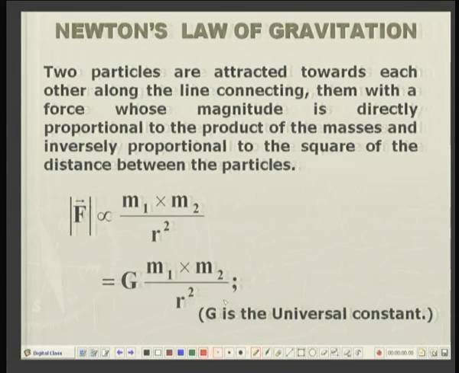So, when this law is stated analytically, it says that the magnitude of the force of interaction F is proportional to m1 into m2 divided by r square. r is the distance between the two particles, and if the proportionality is replaced by the equality sign by introducing a constant of proportionality G, which is called the universal constant, then the law states that the magnitude of the force is G times m1 into m2 over r square. Okay. So, this is Newton's gravitational law.